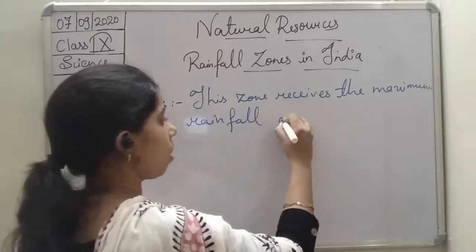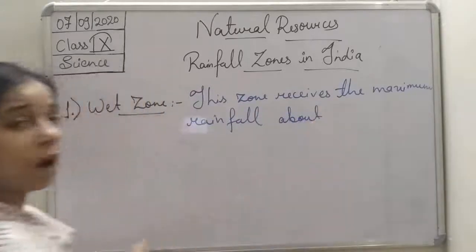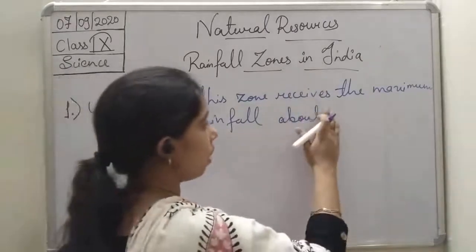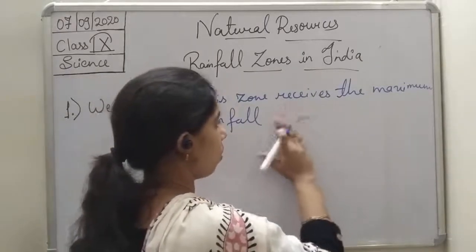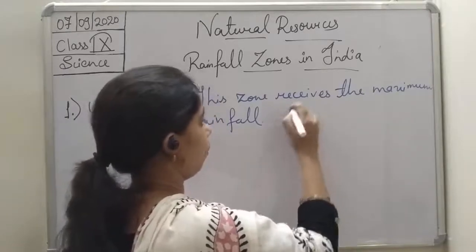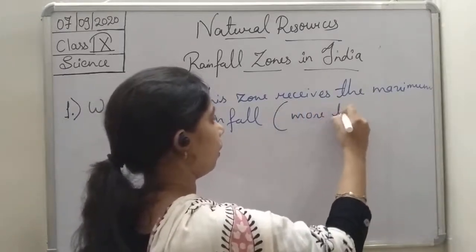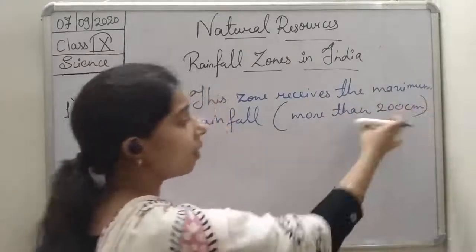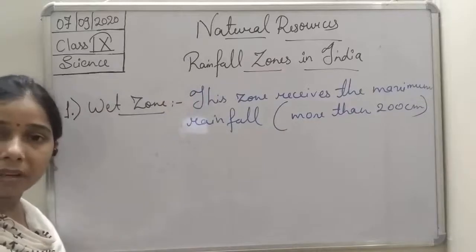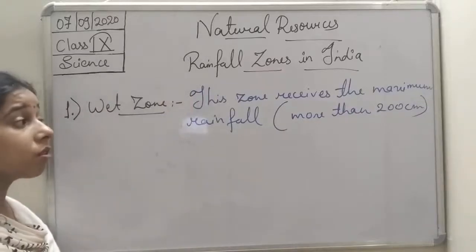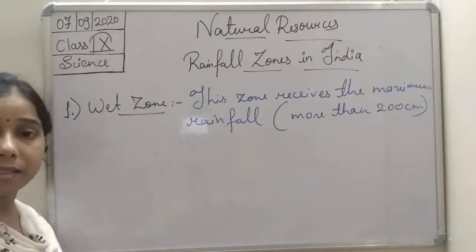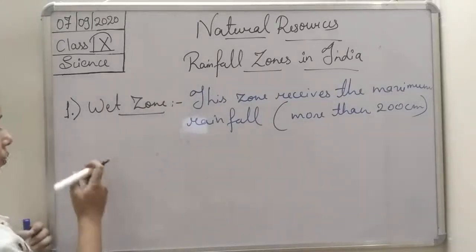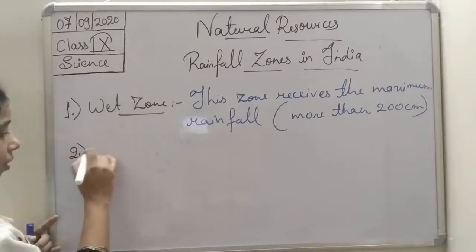About 200 centimeter, or rainfall more than 200 centimeter; we can write above 200 centimeter. So this is the zone which receives the maximum rainfall. If we talk about the second one, students, the second zone is the intermediate zone.